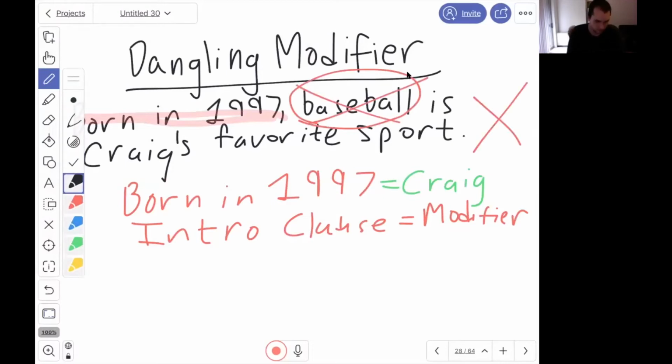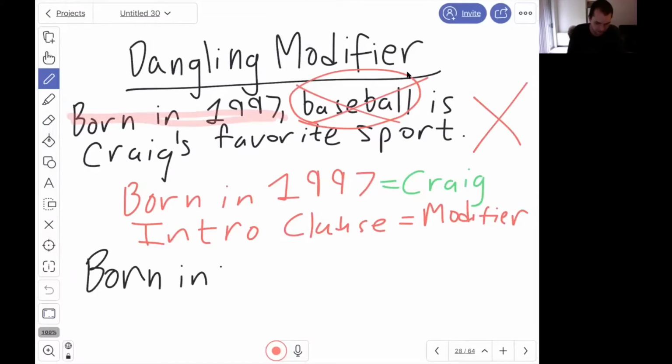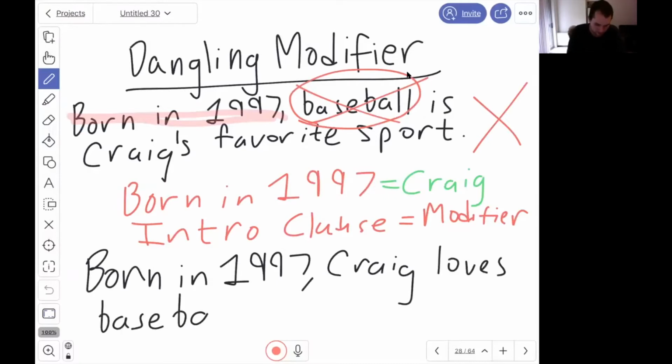If we're looking to rephrase this sentence, we should write it as: born in 1997, Craig, the subject of the sentence, loves baseball. If we wanted to talk about baseball as the first part of our sentence, we'd have to start it with something that specifically refers to baseball. Since we're talking about Craig in 1997, we start the sentence with Craig, the subject.